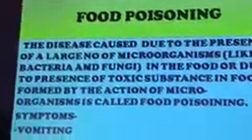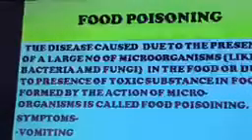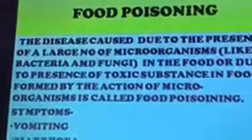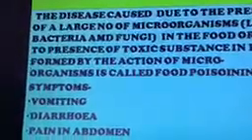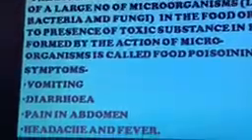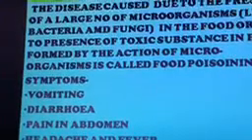So these microbes are very harmful for us. As you know, sometimes food poisoning may lead to death. So how will you come to know that you are suffering from food poisoning? Certain symptoms are there.